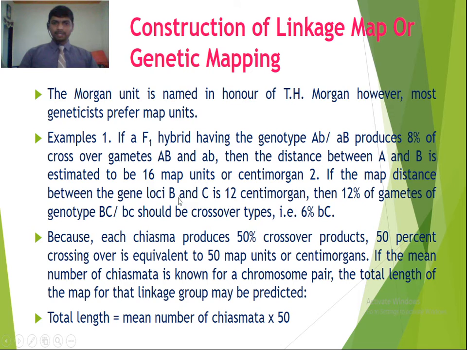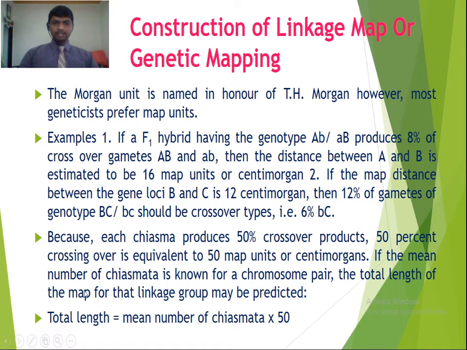If one knows the distance between the linked genes, then we can calculate the percentage crossing over, because each chiasma produces 50% crossover products, and 50% crossover is equivalent to 50 map units or centimorgans. If the mean number of chiasmata is known for a chromosome pair, the total length of the map for that linkage group may be predicted.